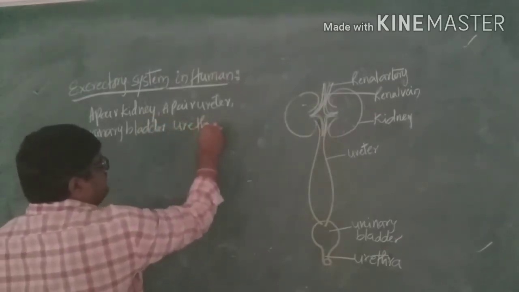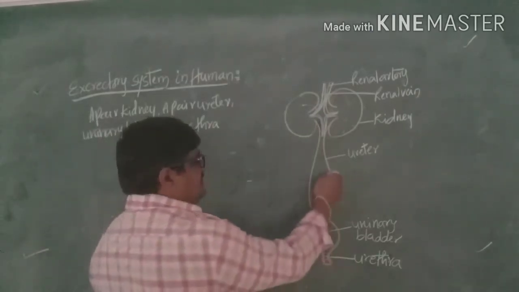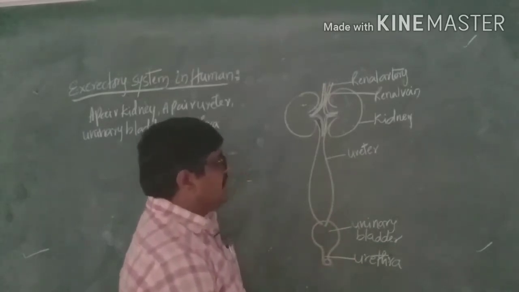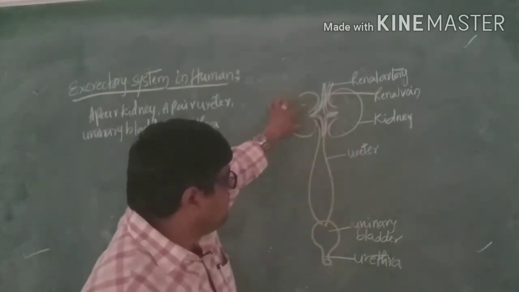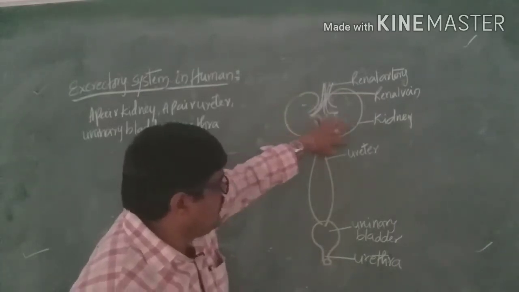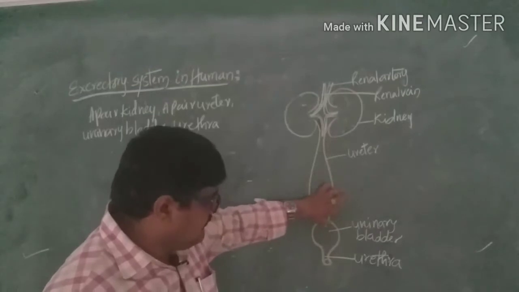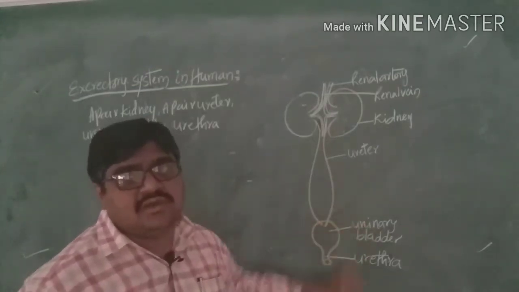These are the different regions present in the excretory system of humans.